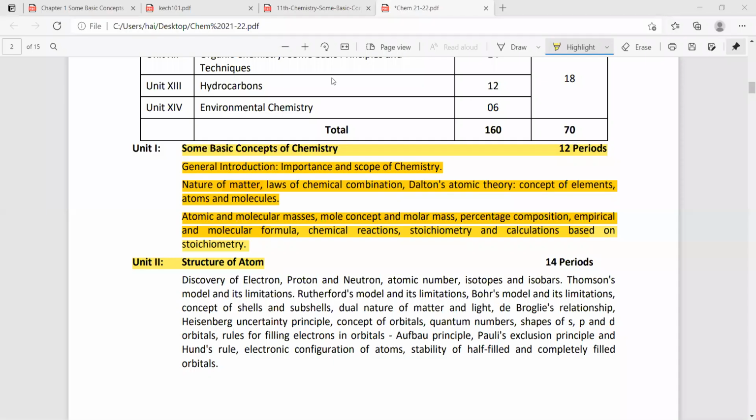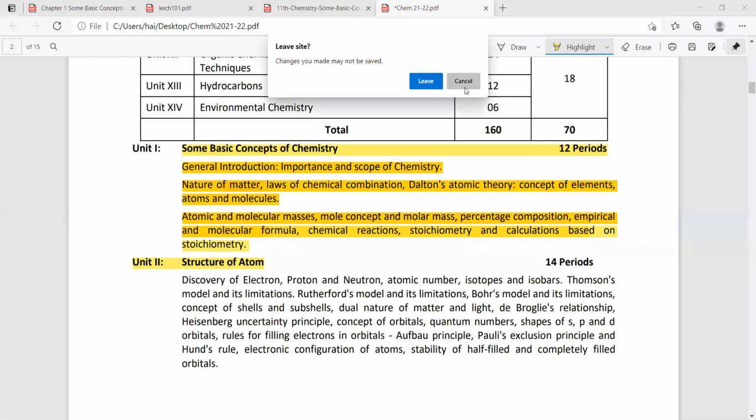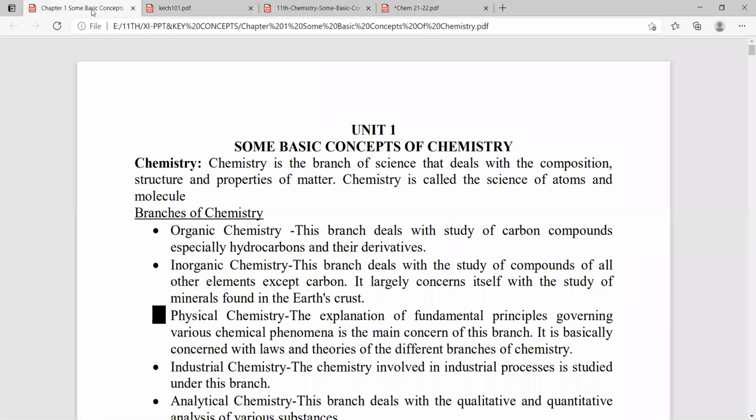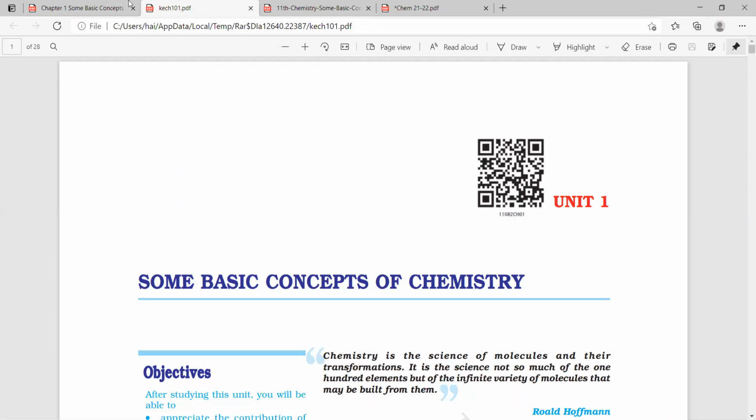So look here. General introduction, importance and scope of chemistry, nature of matter. I think you people know the meaning of matter. Anything that occupies space and contains mass. Mass can neither be created nor be destroyed.